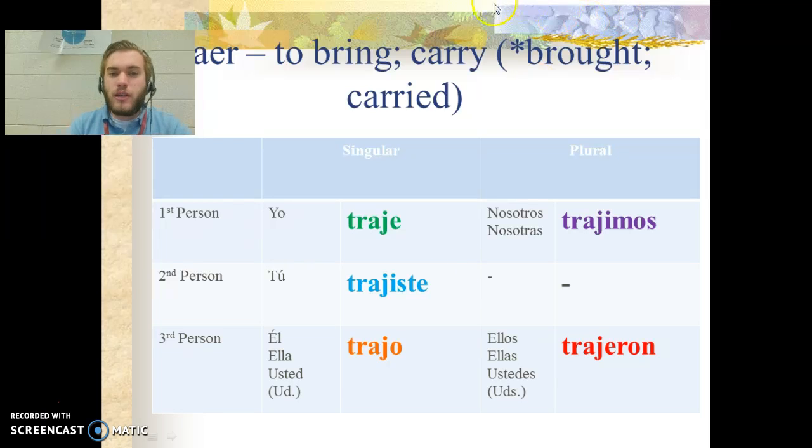Traer means to bring or to carry. In the preterite tense, it would mean brought or carried, like if you brought something on the airplane with you. In our forms, you can go ahead and say these. Traje, trajiste, trajo, trajimos, trajeron. If you had something come to your mind, the word traje, we've actually seen that before, but as a different word. Well, same word, but different meaning. El traje would mean the suit, or el traje de baño would be a bathing suit. So just be careful because this is actually a verb as well. Traje would mean I brought or I carried. If it's el traje, it would be the suit, the noun.